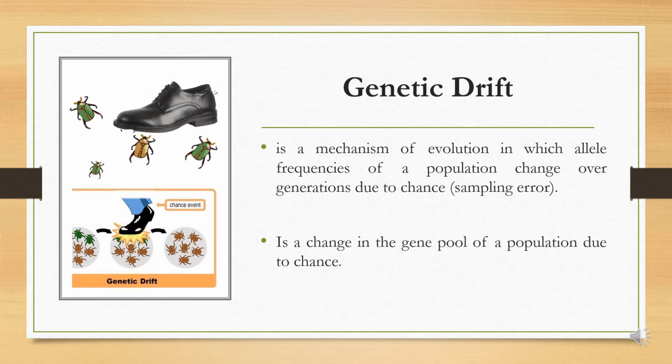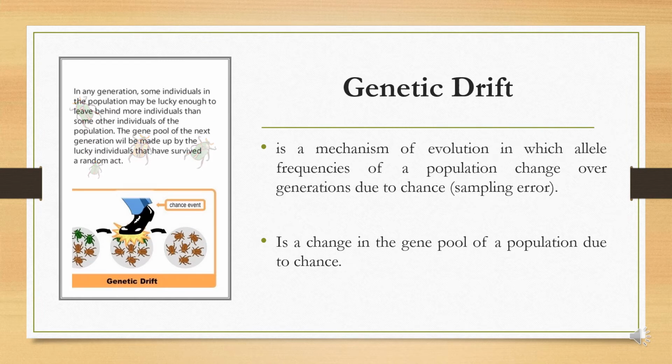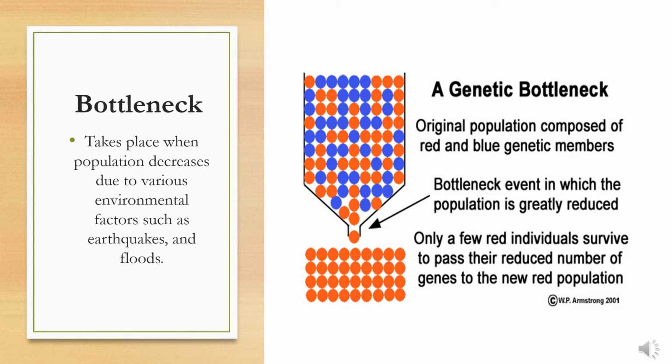Genetic drift along with natural selection, mutation, and migration is one of the basic mechanisms of evolution. In each generation, some individuals may, just by chance, leave behind a few more descendants than other individuals. The genes of the next generation will be the genes of the lucky individuals, not necessarily the healthier or better individuals. Another is the bottleneck.